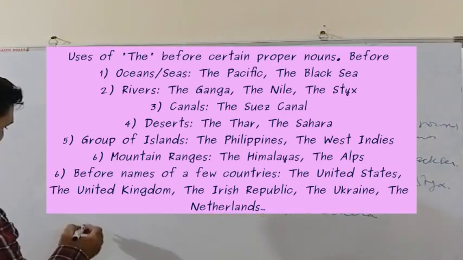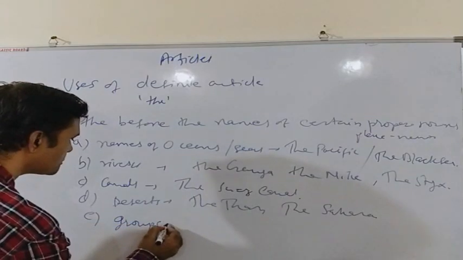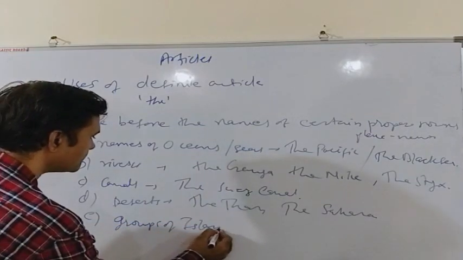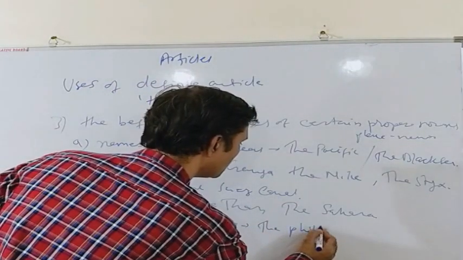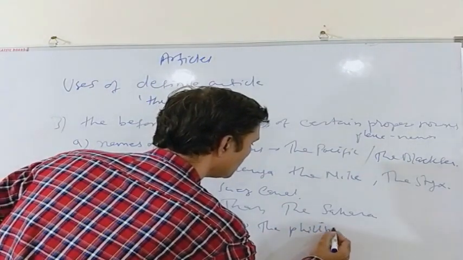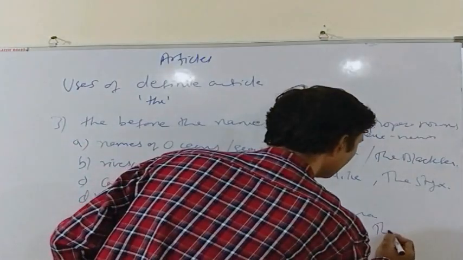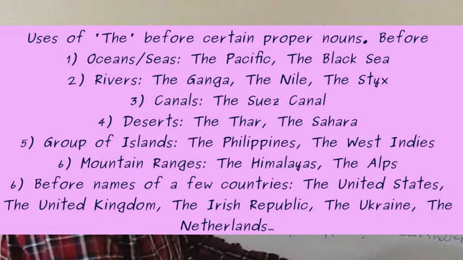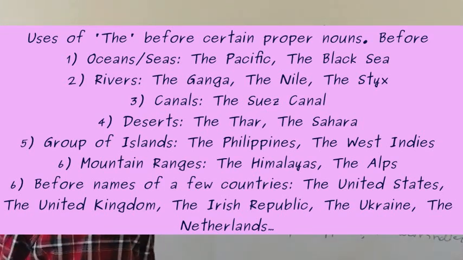We also use "the" before the names of groups of islands, the Philippines or the West Indies. These are groups of islands, hence we use "the" before their names, the Philippines, the West Indies.